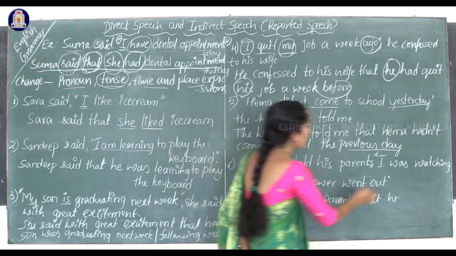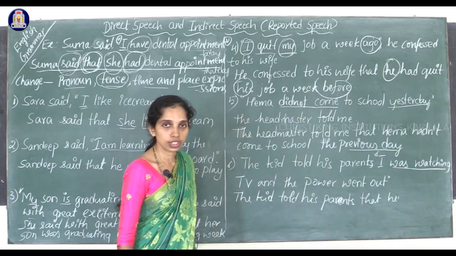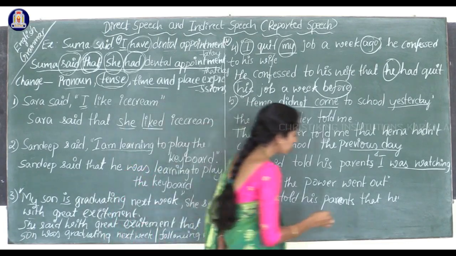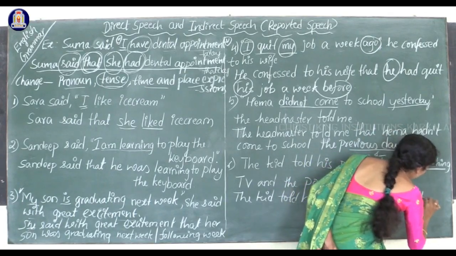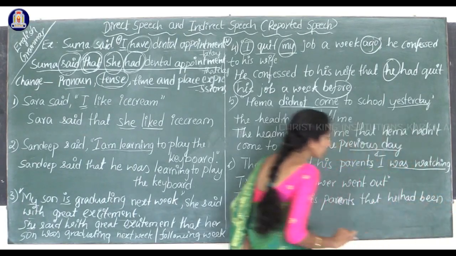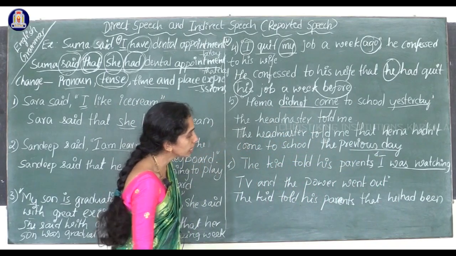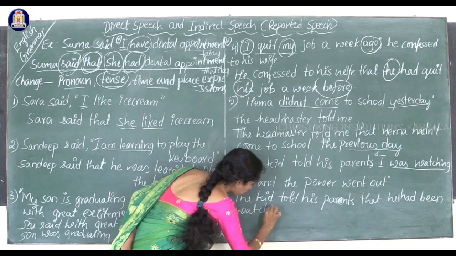It is the past continuous tense, right? Past continuous. So when there is past continuous tense, how to write? Here we have to write he had been watching. The kid told his parents that he had been watching